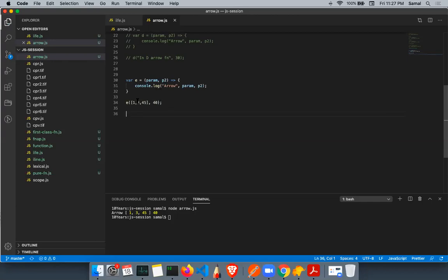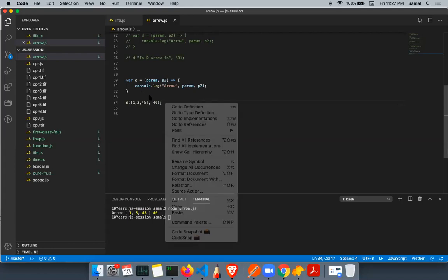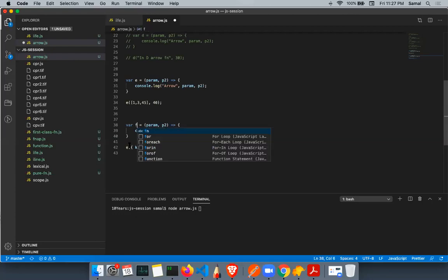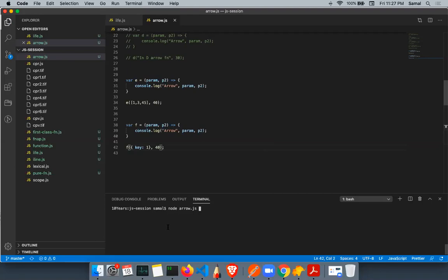Same way, because I am able to pass a non-primitive, I can pass an array, and I can also pass an object as well. Just pass key equals to 1, I can just run this. I will call it F. Just run this, right? Arrow and arrow and array and arrow and object. Same way I'm able to pass non-primitives, so I can also pass a function as well. So what do we call this?